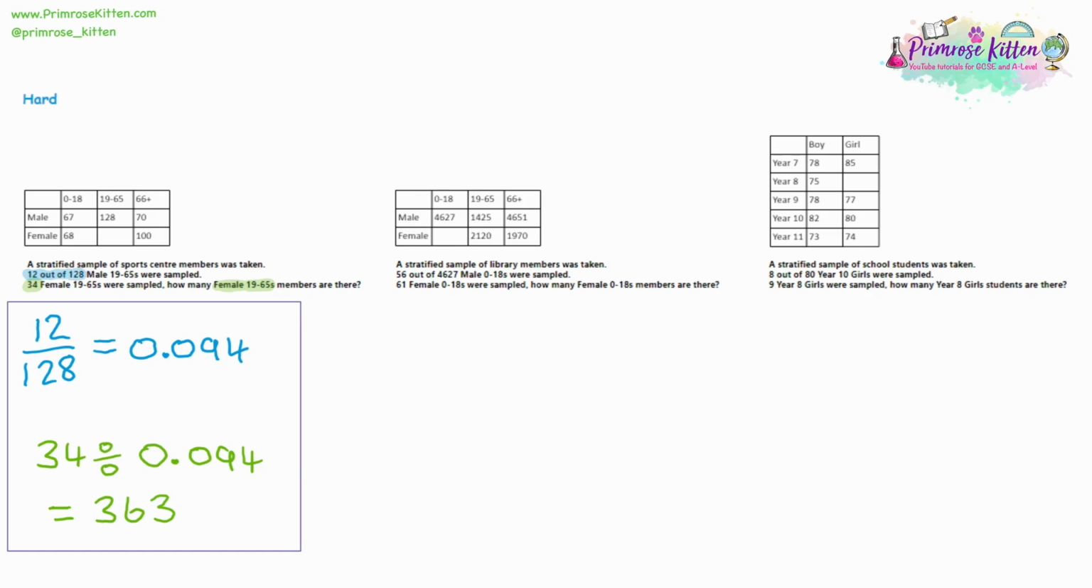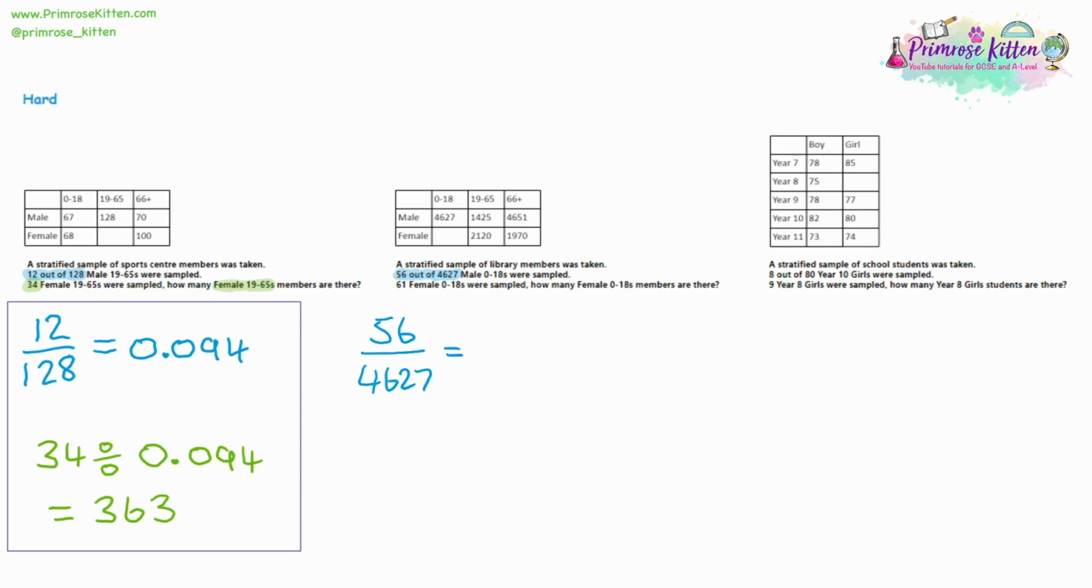So for question 2, the first thing to do is find that clue. And we've got 54 out of 4,627 were sampled. So that's our clue to find our sample ratio. So 56 over 4,627. There's always going to be one item of data where you know the sample amount and you know the total amount for it, just so you can work out your ratio.